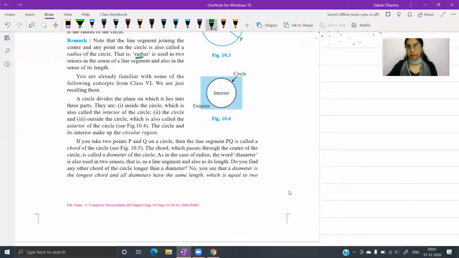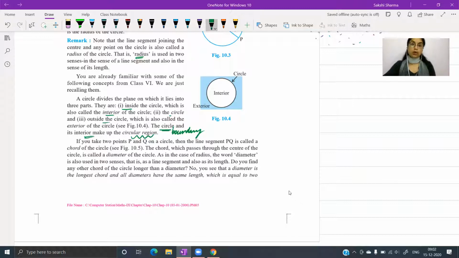In this case, as they have shown here, they have taken a plane, they have drawn a circle, they have shown that the circle is this black curved boundary, exterior is in blue, interior is in white, and these are the three parts. Inside is called interior, outside is called exterior, and the boundary is called the circle itself. And then this circle, this is the boundary, and the interior, they make up the circular region. So if someone asks you what the circular region is, a point lies in the circular region, the point could be in the interior or it could be on the boundary.